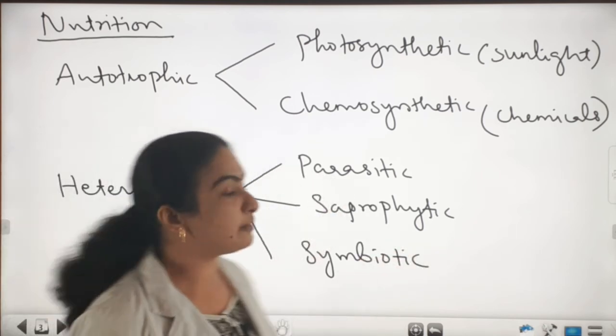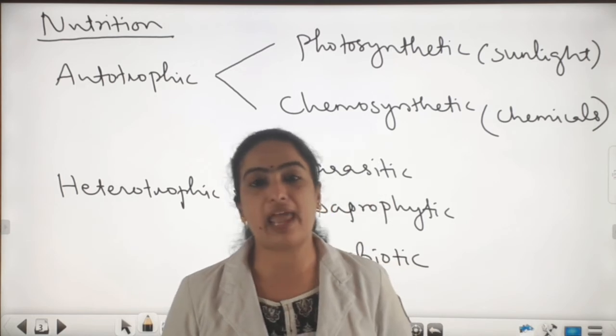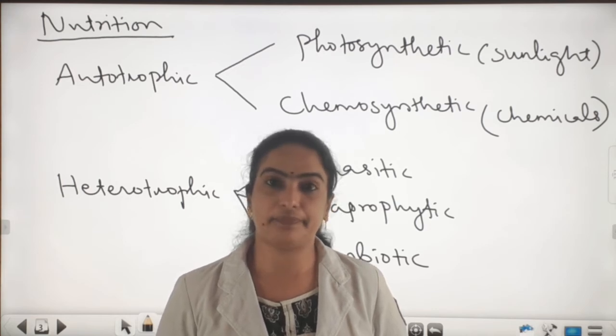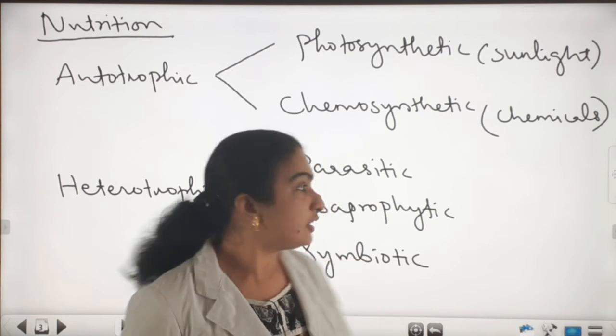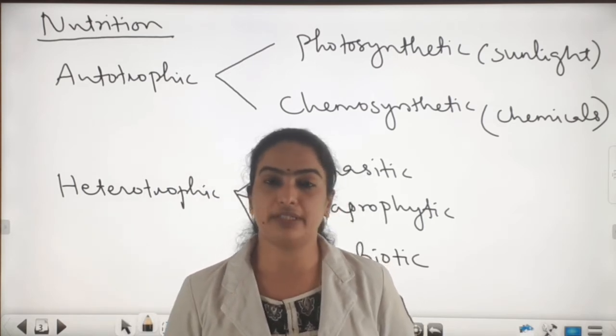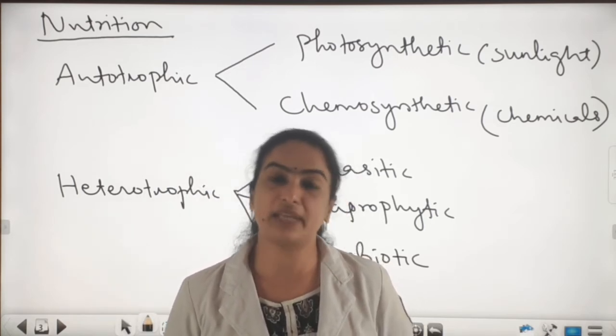Parasitic bacteria live on the host plants and animals, and they cause diseases or harmful effects to the host cell. They cause diseases like cholera, typhoid, and citrus canker in plants, etc.